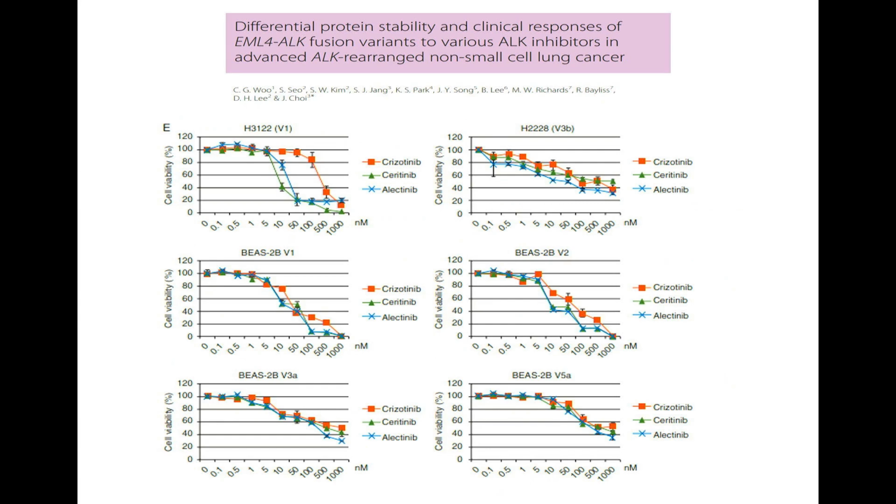Next. This is also the same study, but here they took a different cell culture line, and more or less the results were the same. Whenever they looked at variant 3 and variant 5, the minimum inhibitory concentrations needed for crizotinib, ceritinib, and alectinib were higher compared to the remaining variants, 1 and 2.